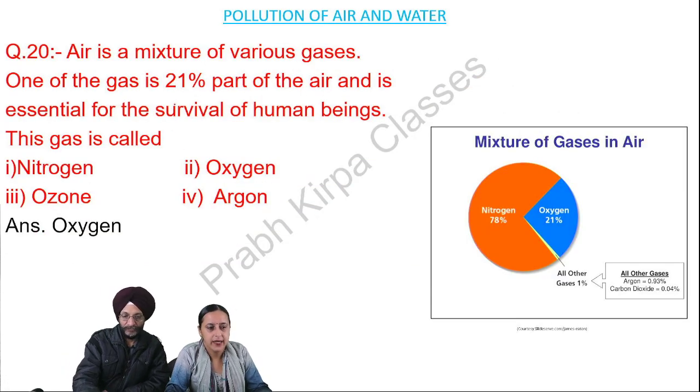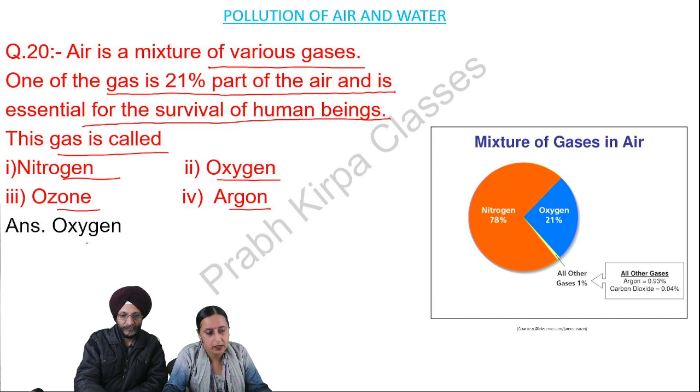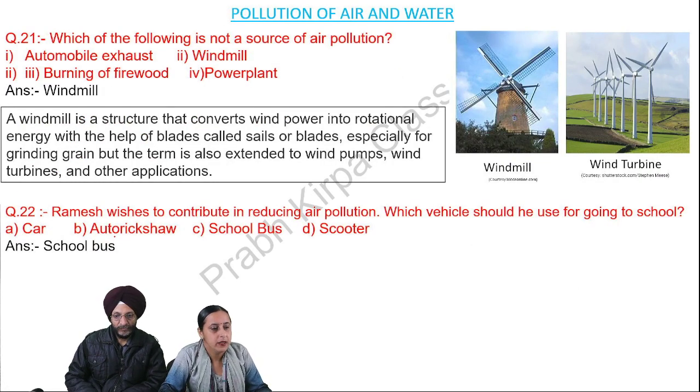Next question. Here is a mixture of various gases. One of the gases is 21% part of the air and is essential for the survival of human beings. This gas is called: number 1, nitrogen; number 2, oxygen; number 3, ozone; number 4, argon. So the answer is oxygen.